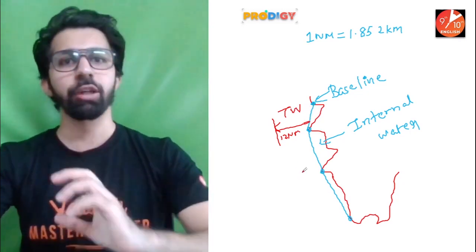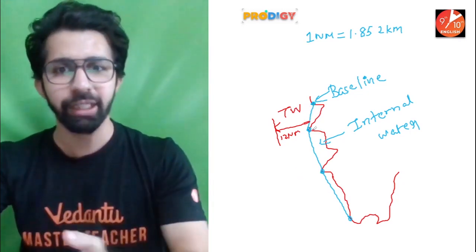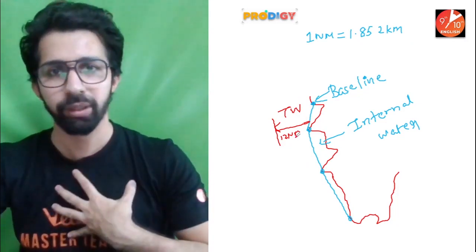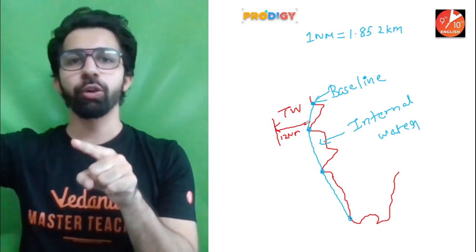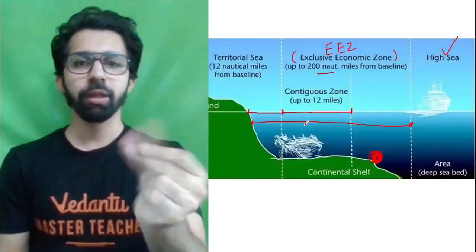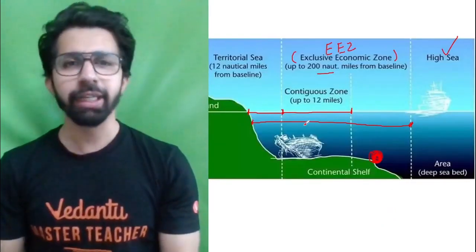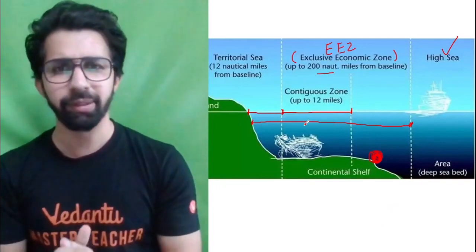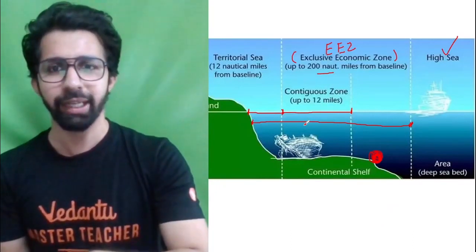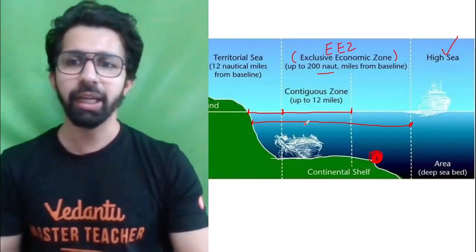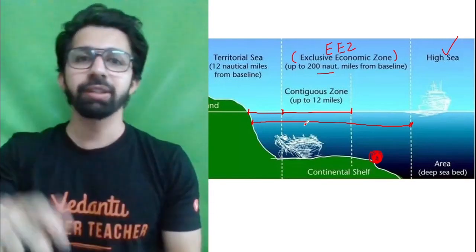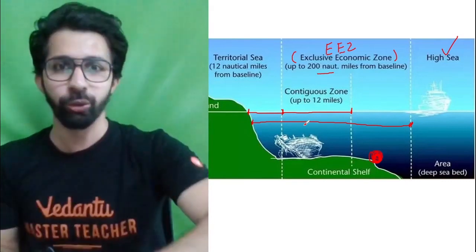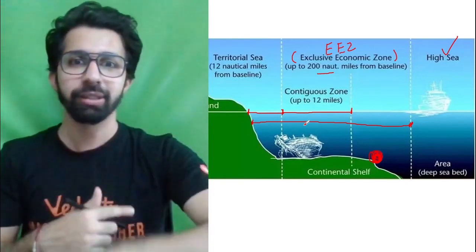all the materials, all the minerals, living and non-living things, all the things are a property of our country. Okay? Beyond 12 nautical miles till 24 nautical miles, this is known as the contiguous zone. Here also the country does lots and lots of activities. Let's not get into detail, but here I give you one example. If some ships are going to enter India from different countries, first they will be granted permission in the contiguous zone, then only they can enter our territorial sea.